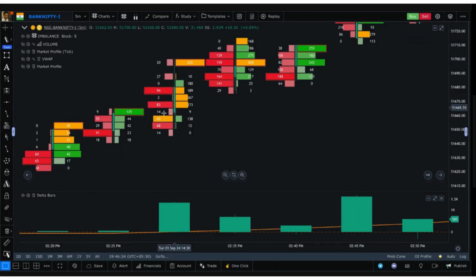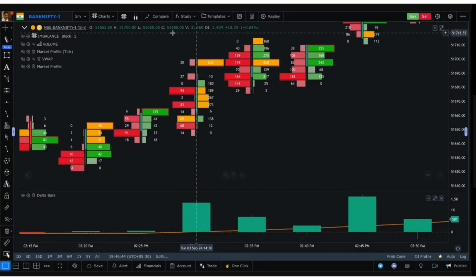So whatever happened in the order book, on every 5-minute candle, it's like a snapshot. It's like a page inside the entire order book. Each page is of 5 minutes, and all the orders that were executed on the buy side and the sell side, all the market orders that were executed, those are printed essentially on this chart.